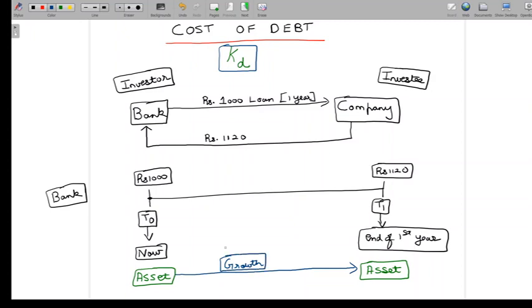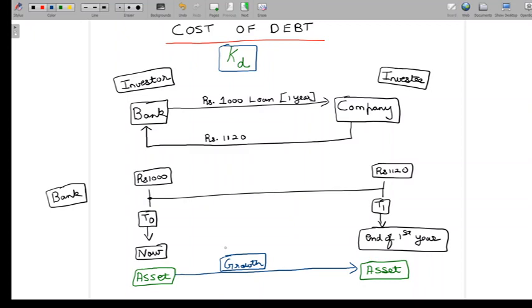Now, let's say this didn't happen. Let's say the company repaid the bank only 1,000 and it did not repay 1,120. In that case, we are going to be having an asset value of 1,000 at T0 and we're also going to be having an asset value of 1,000 at T1, which would mean that there is no growth in the asset value. And if there is no growth in the asset value, there's actually nothing for the investor which has invested its money.